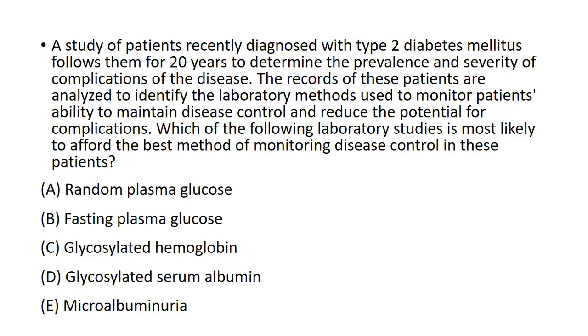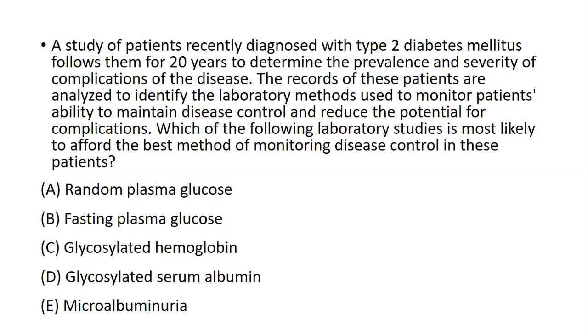The next question scenario is very lengthy. You have to concentrate on that one. A study of patients recently diagnosed with type 2 diabetes mellitus follows them for 20 years to determine the prevalence and severity of the complications of disease. The study ran for 20 years. Then records of these patients are analyzed to identify the laboratory methods used to monitor patients' ability to maintain disease control and reduce the potential for complications. Which of the laboratory studies is most likely to afford the best method of monitoring disease control in these patients?